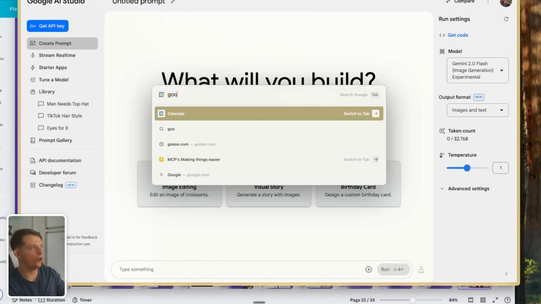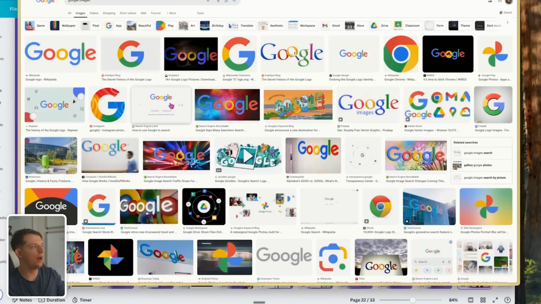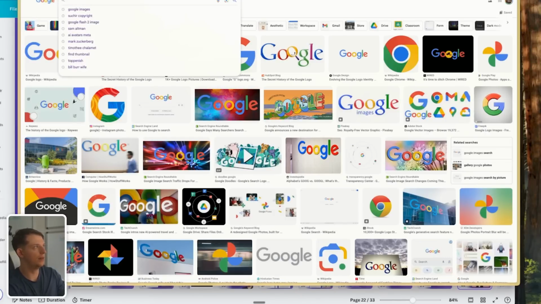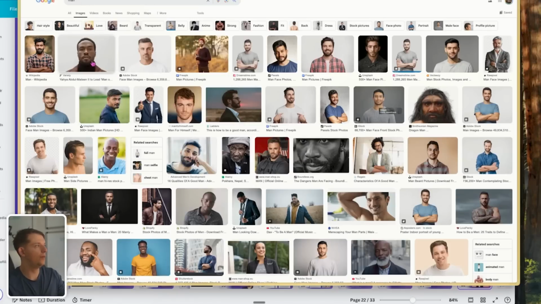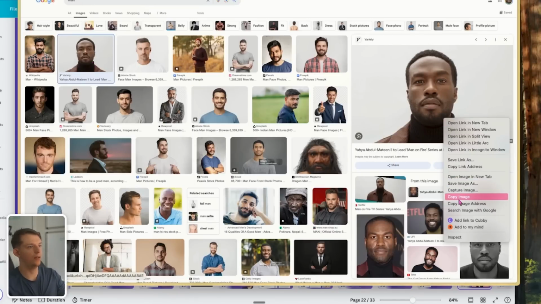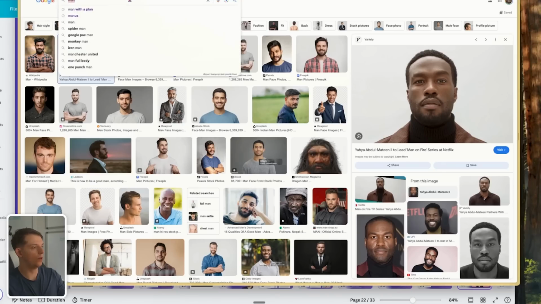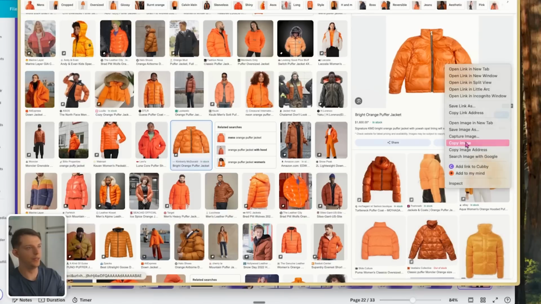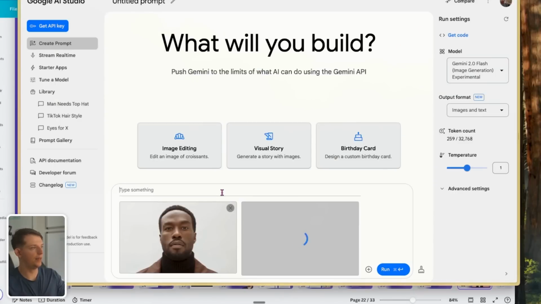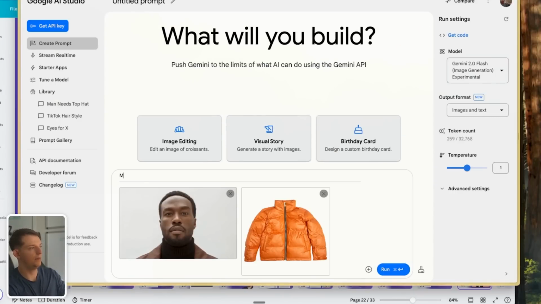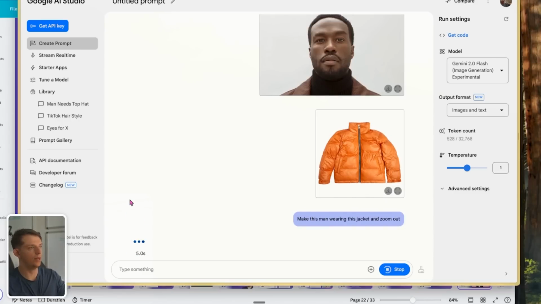So let's go ahead and go to Google Images, and let's go man, and we'll get this image of this guy, and we're gonna copy this image, and we can paste that in, and we'll go orange puffer jacket, copy this image, and we can paste that in. Say, make this man wearing this jacket and zoom out. And so let's see how long this takes.